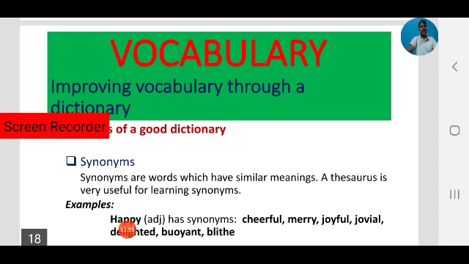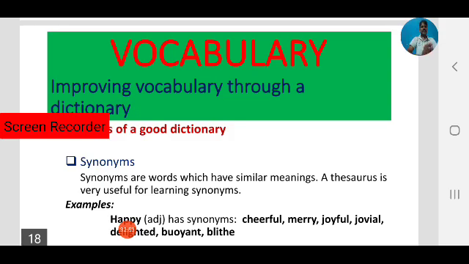By using a dictionary, by finding the synonyms, we can learn all these other synonyms, all these other familiar meanings, so we can use them appropriately based on the situation. This is another use of a good dictionary.